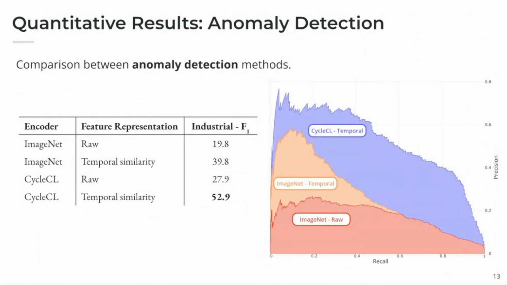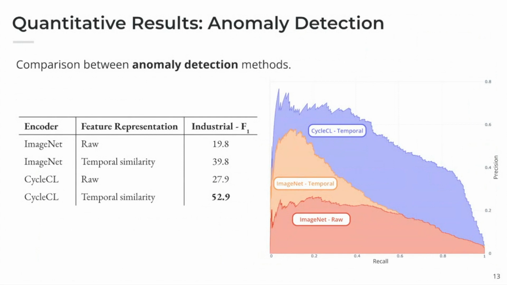We then perform another evaluation based on an anomaly detection task. In this case, we apply simple density estimation methods on top of the learned features, and we try to detect the interruptions. The difference between this and the previous task is that in this case, we don't use labels at all, and we classify a frame based on its distance from its neighbors. Here we compare using the raw embeddings with an intermediate representation that encodes the cyclical patterns of the video. With this representation, we achieve an F1 score of 52 using just a simple KNN classifier on the industrial dataset. This is a strong result for a totally unsupervised method, given that in this particular dataset, interruptions and anomalies are very, very rare.